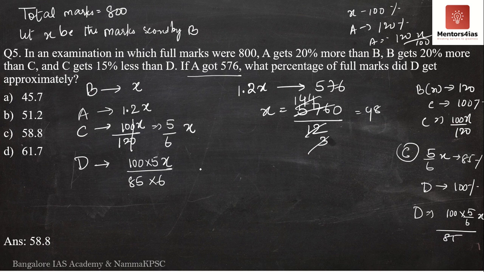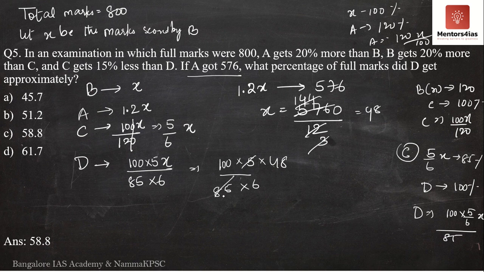So if x is 48, what is the marks scored by D? The marks scored by D will be 100 into 5 into 48 divided by 85 into 6.